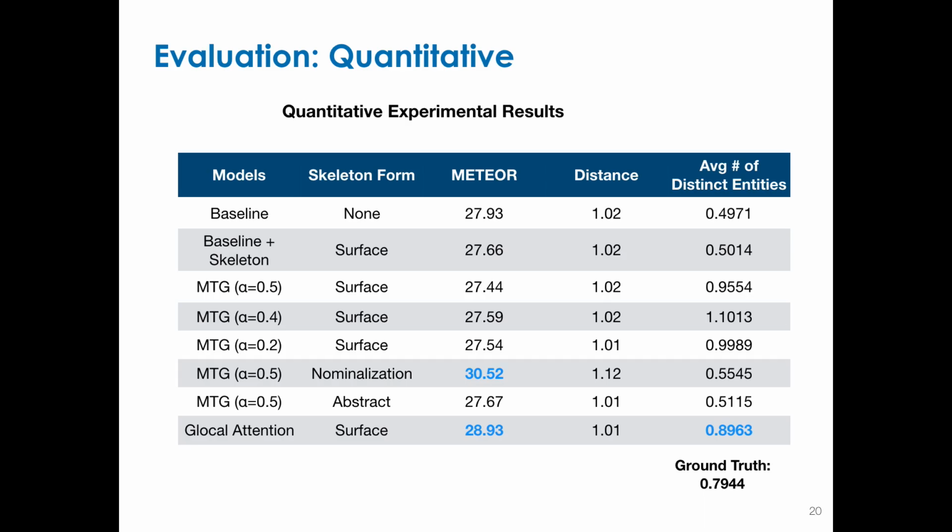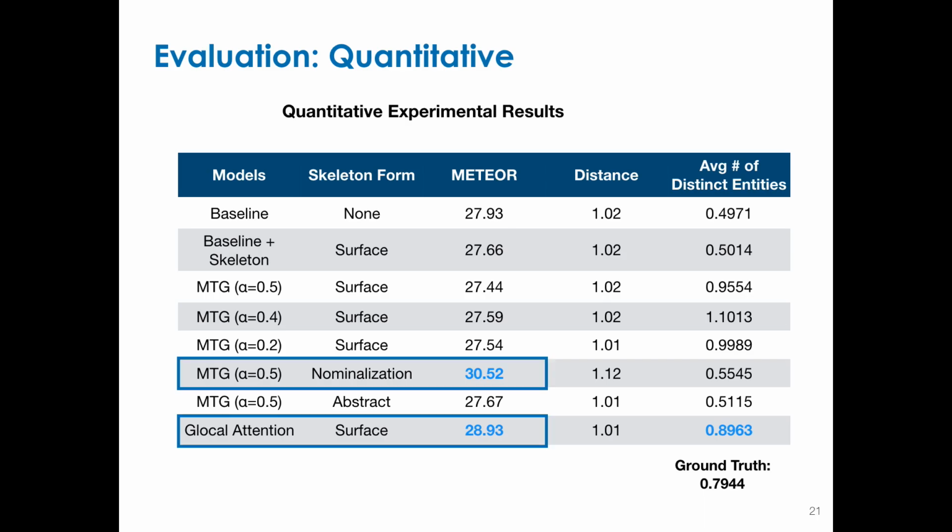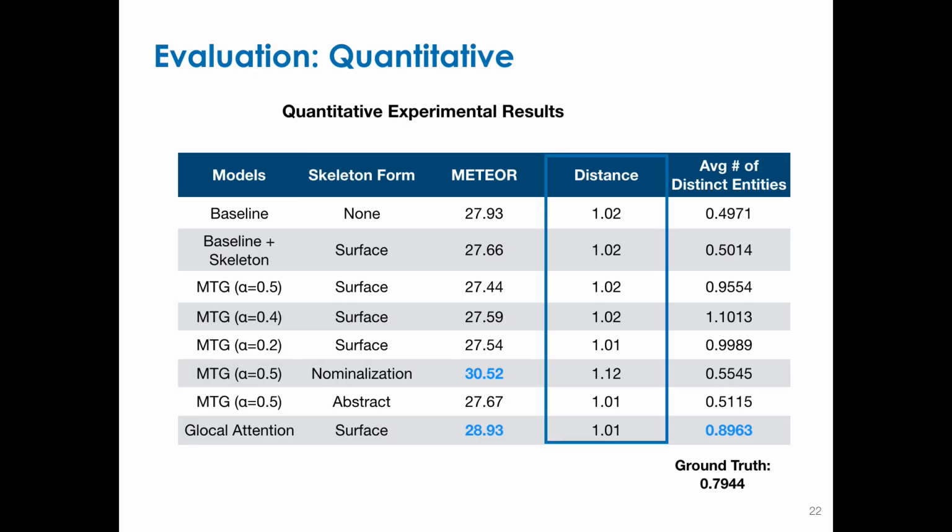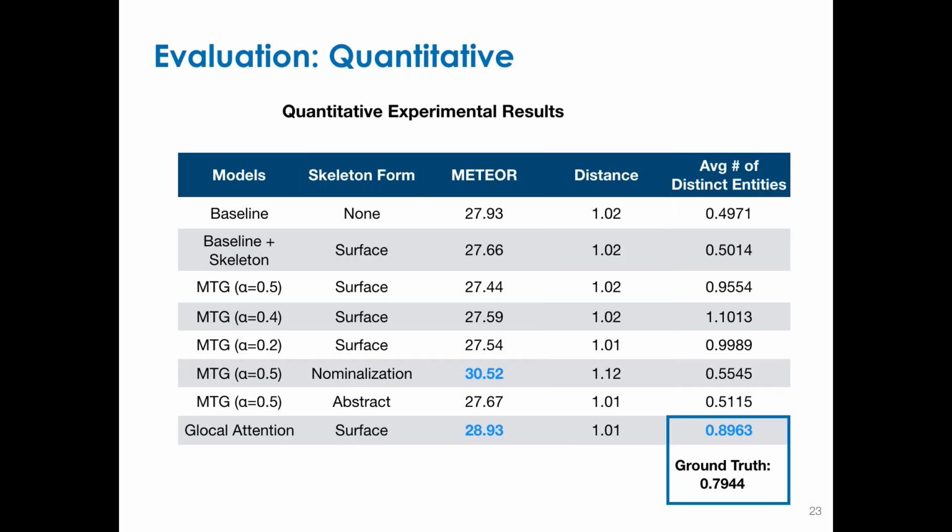Here are some of the evaluation metrics that we concentrated on. As we can see, the multitask generation model and the global attention model improved the automatic metric Meteor. Coming to the distance metric, we computed the Euclidean distance between the generated stories and the gold stories by extracting entities from each of them and comparing the distance between them. The last column shows the number of distinct entities in the generated stories, and this value for ground truth stories is 0.7944, and this number is closest to the hierarchical global attention model.